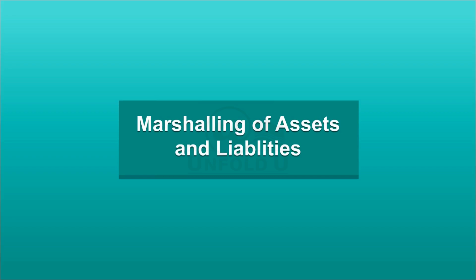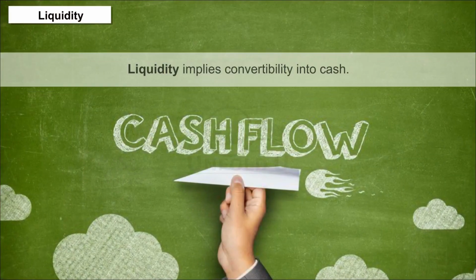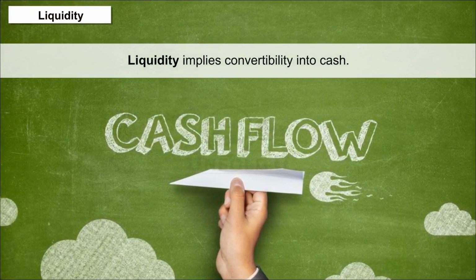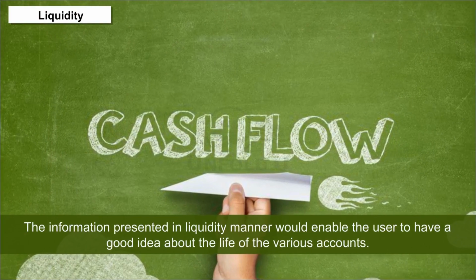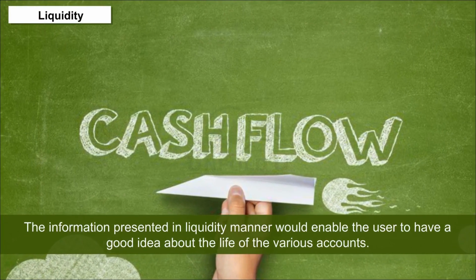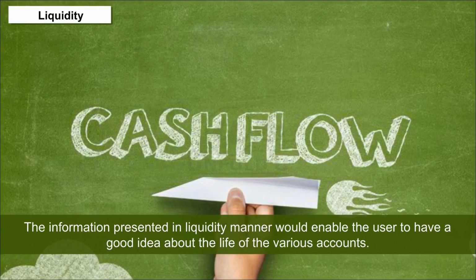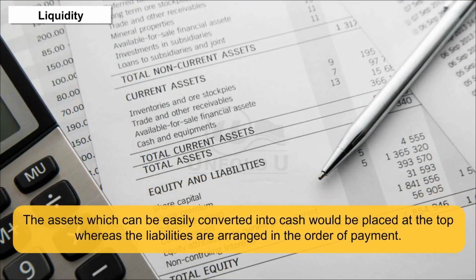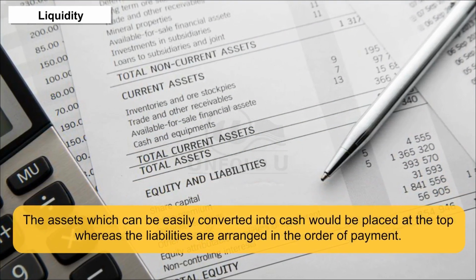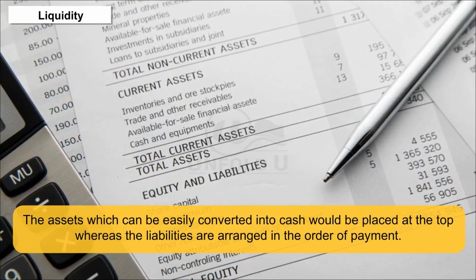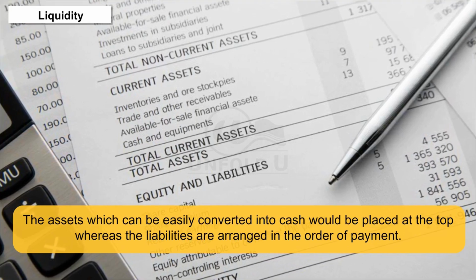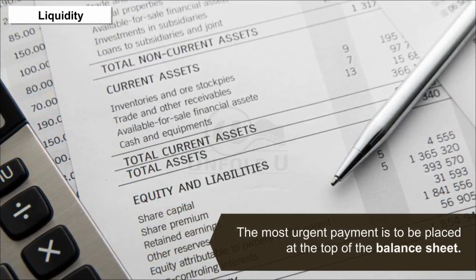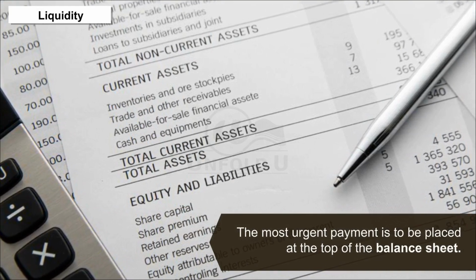Marshalling of assets and liabilities. Continued. Liquidity. Liquidity implies convertibility into cash. The information presented in liquidity manner would enable the user to have a good idea about the life of the various accounts. The assets, which can be easily converted into cash, would be placed at the top, whereas the liabilities are arranged in the order of payment. The most urgent payment is to be placed at the top of the balance sheet.